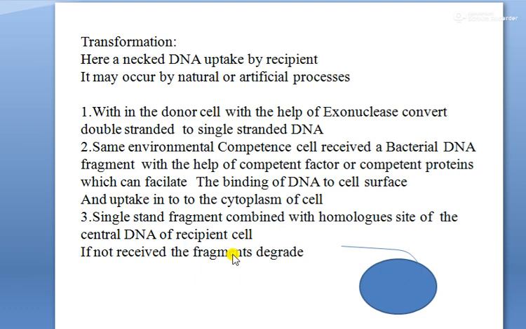After binding, they can replicate, or those DNA fragments which are not bound to the chromosomal DNA of the recipient cells are degraded. After binding and replication, those recipient cells develop the characteristics of the donor cell.